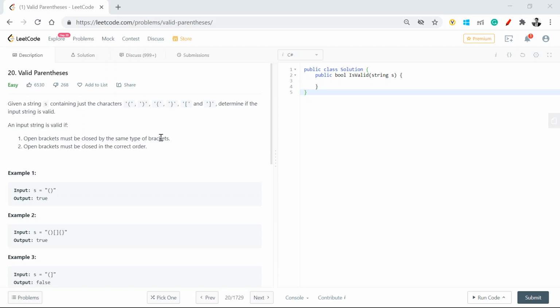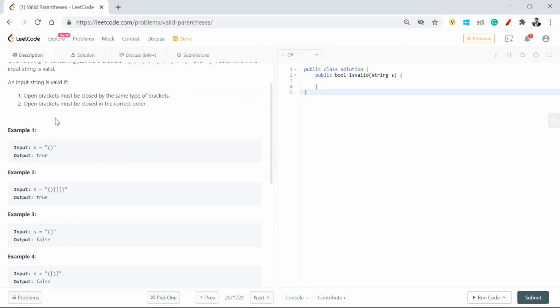So let's get started. We are given a string s which contains just the characters open braces, close braces, round brackets, square brackets, etc. We need to determine whether the string is valid or not, and what are the rules associated with it. An open bracket must be closed by the same type of bracket, and open brackets must be closed in the correct order. So if I have an open parenthesis, it has to be closed by the same parenthesis. Then only it's a complete validation. Otherwise, it is not. So I cannot have this open parenthesis and the curly braces closing it.